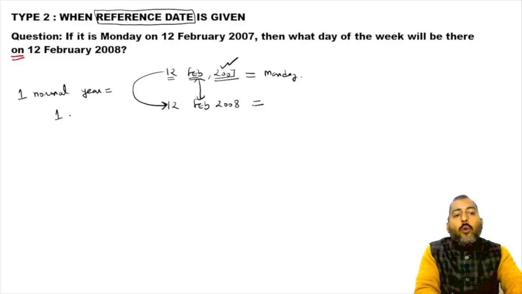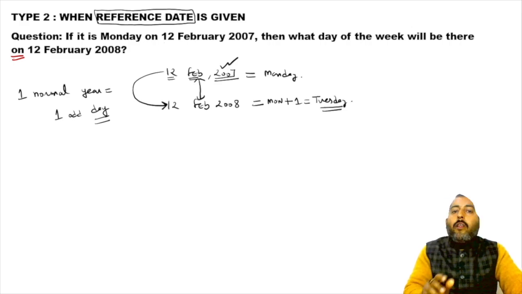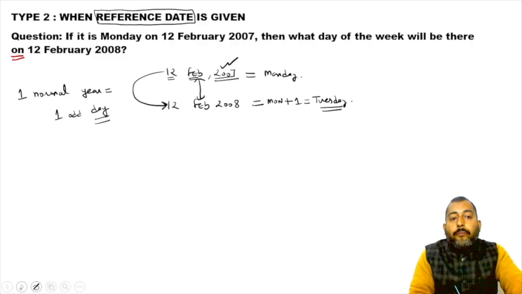And we know in one normal year how many odd days are there? One odd day is there. So that is why the answer of this question will simply be Monday plus 1, which is what? Tuesday. All right, let's move on.